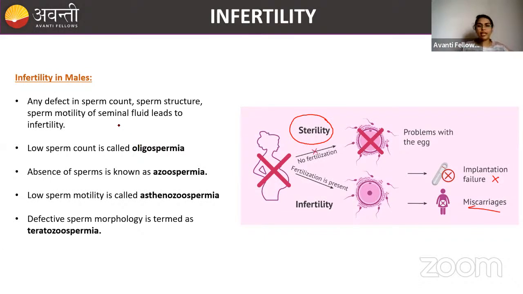Okay, so infertility in male is because of a defect in sperm count, sperm structure, or motility. Sperm has to move. You have read about capacitation, I guess, in the human reproduction chapter. When the sperm lands in the vagina, they are not prepared. They have to get trained. How will they be trained? That process is called capacitation, because the vaginal atmosphere is acidic.